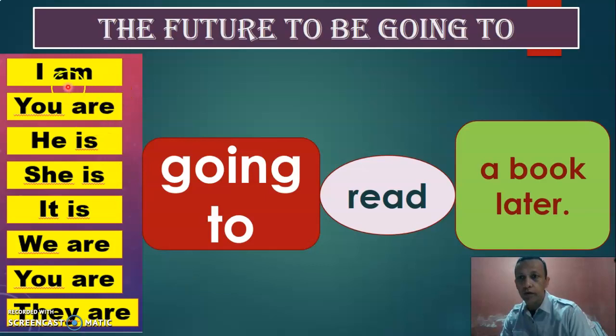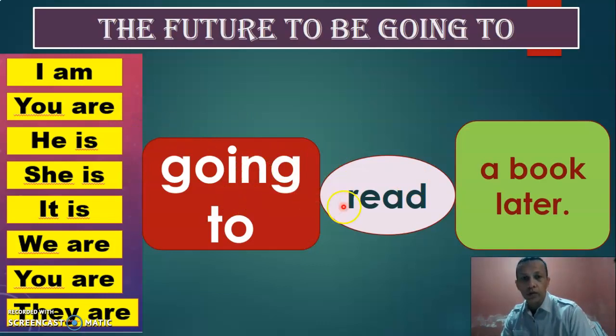Okay, so we're going to review. This is the verb to be. I am, you are, he is, she is, it is, we are, you are, they are. And then we need going to. Alright? I am going to read a book later. Yo voy a leer un libro más tarde. Así formamos las oraciones con to be going to.